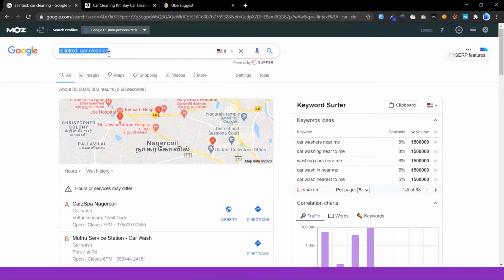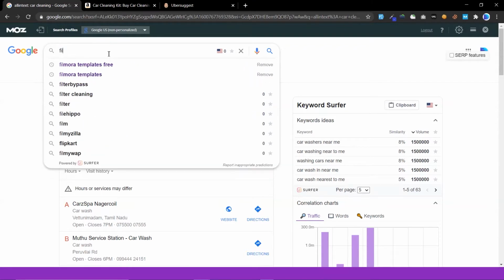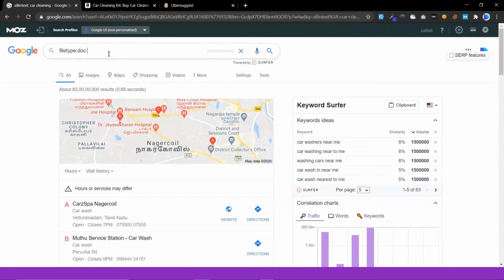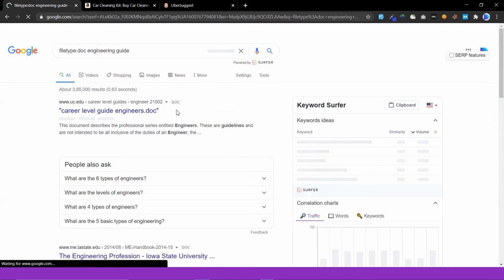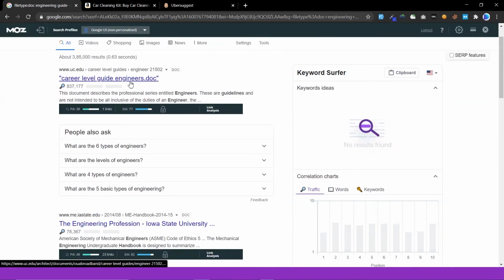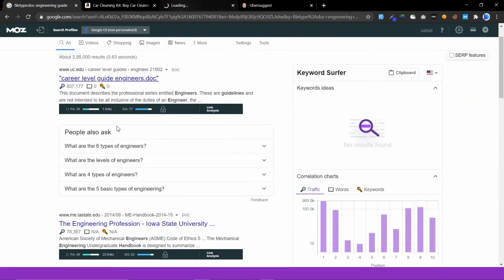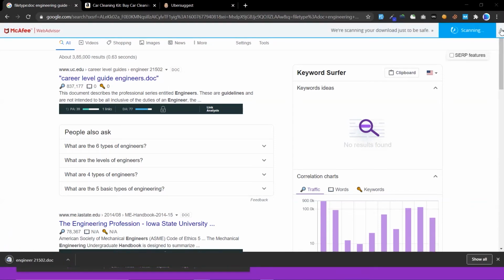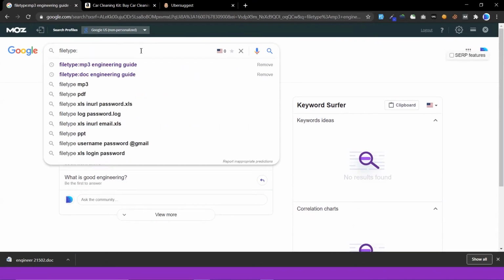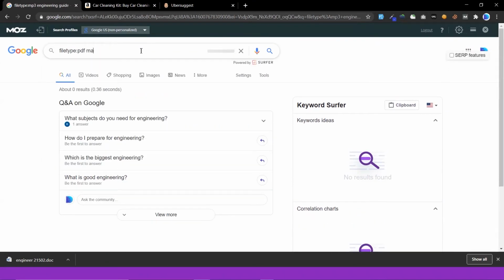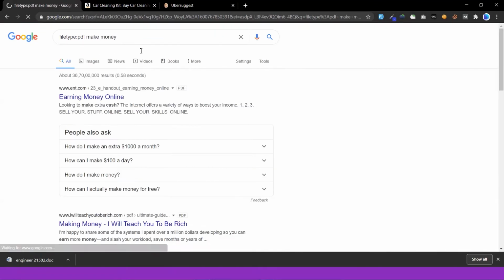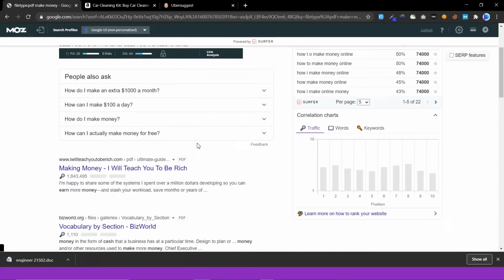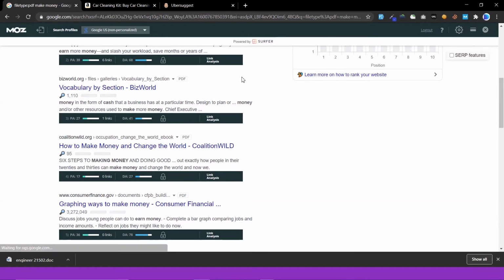And filetype. I am going to search "engineering guide." It will return a document. If you click this, it will download a document. So this way you can search any files. Or I am going to search filetype PDF, make money. See, all the results will be PDFs. You can easily click it to download.